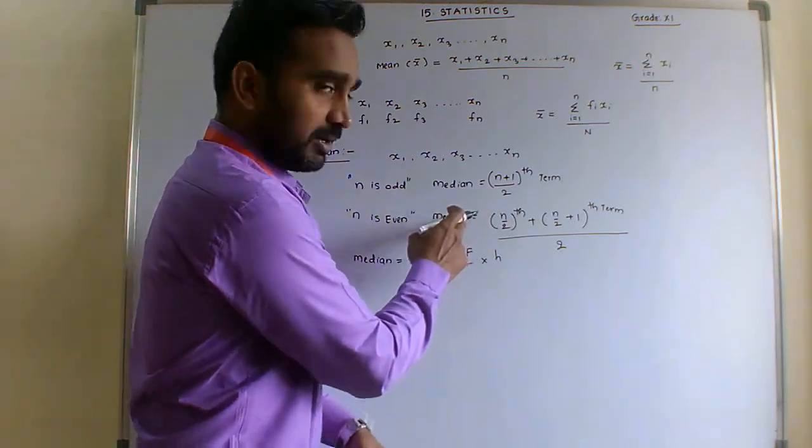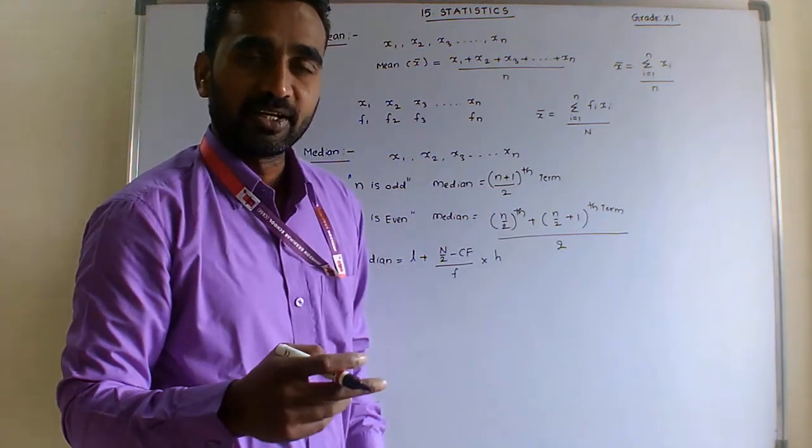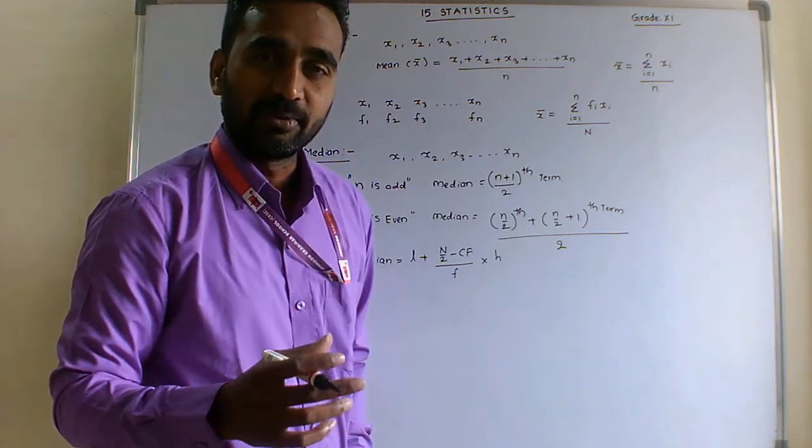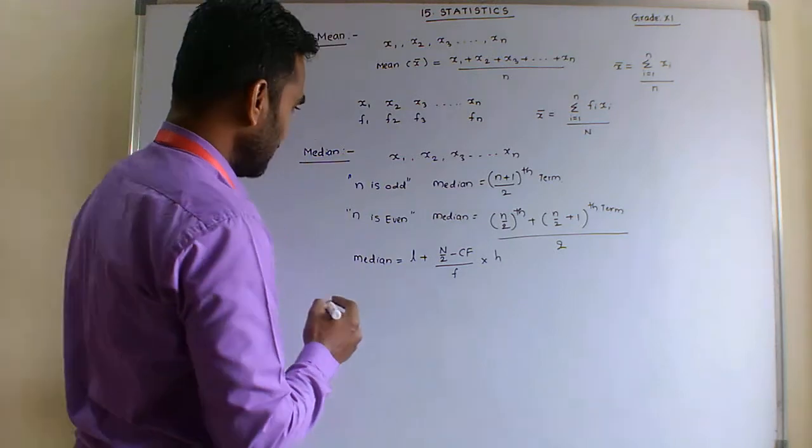So with the help of these formulas we can find the median of raw data and discrete data, and with the help of this formula we can find the median of grouped data. Next one, mode.